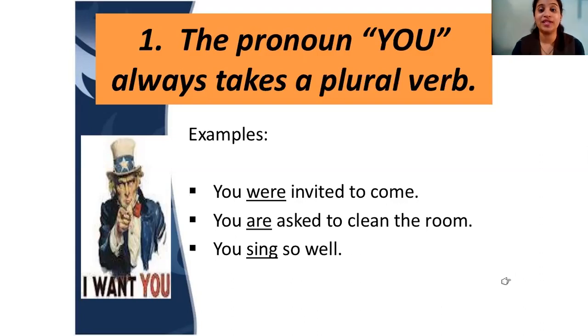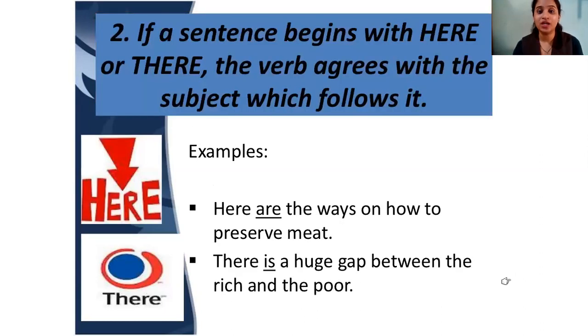Next, if a sentence begins with here and there, the verb agrees with the subject which follows it. So if the sentence is beginning with here and there, you have to see the subject. If the subject is plural, you will have a plural verb. If the subject is singular, you will have a singular verb. If you see here are the ways, your subject is the ways. Ways is plural, so you will use are. Here are the ways.